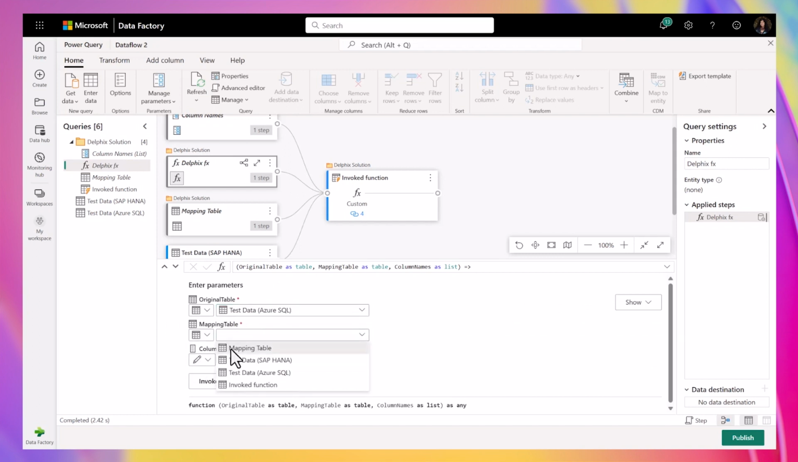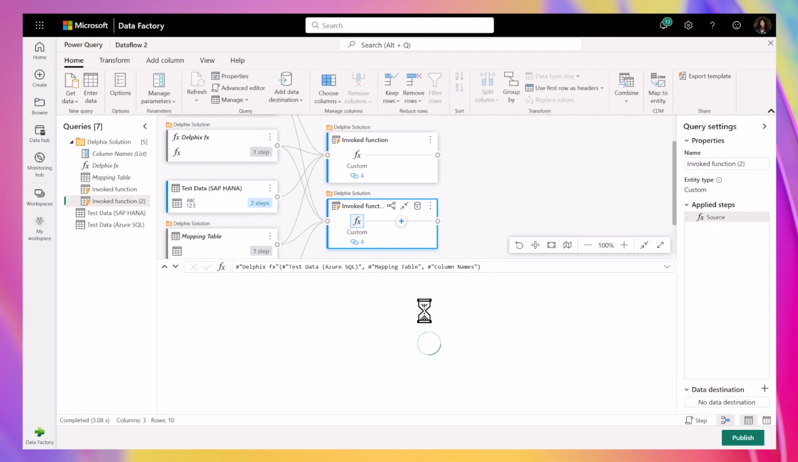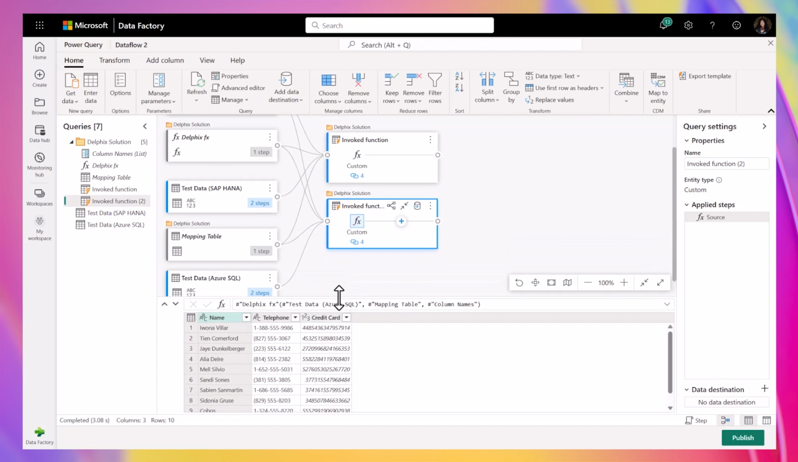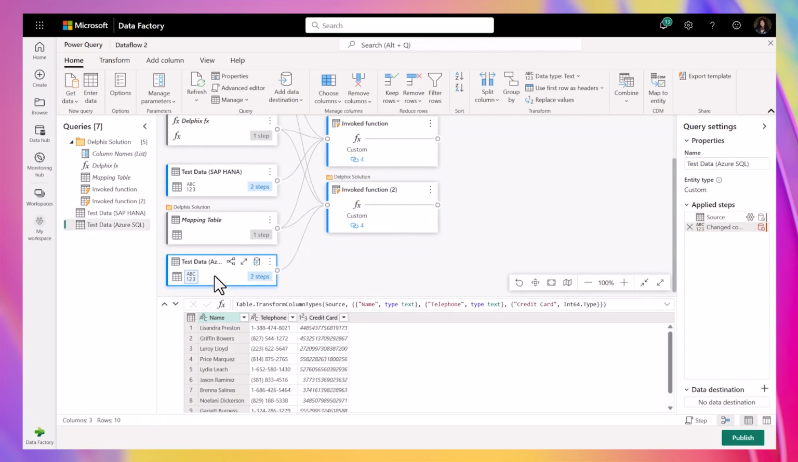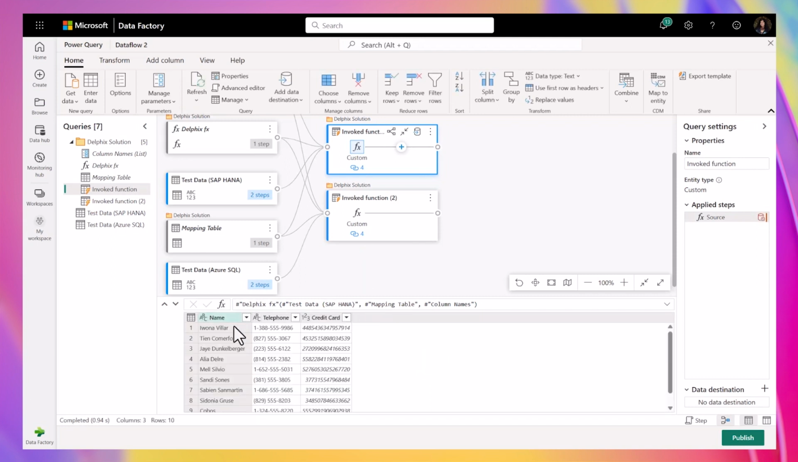Third, configure the function and then click Invoke to automatically mask data as a part of your data flow. Delphix Compliance Services will mask data as configured in the mapping table. Masking is applied consistently, ensuring referential integrity. Ensuring that values are masked the same way across all environments guarantees that integrated analytics continue to work with masked data. You'll see that Lysandra Preston will become Iwana Villar wherever it appears across datasets.